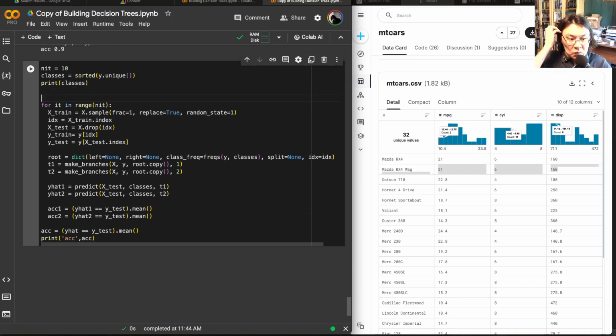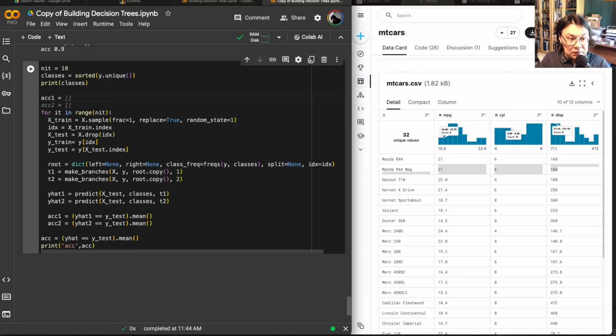Like we can either create like a table or something, but I want to accumulate them, right? So that's why maybe I will do the following. I'll create accuracy 1 is 0. Accuracy 2 is 0, and then we will be doing this plus this.